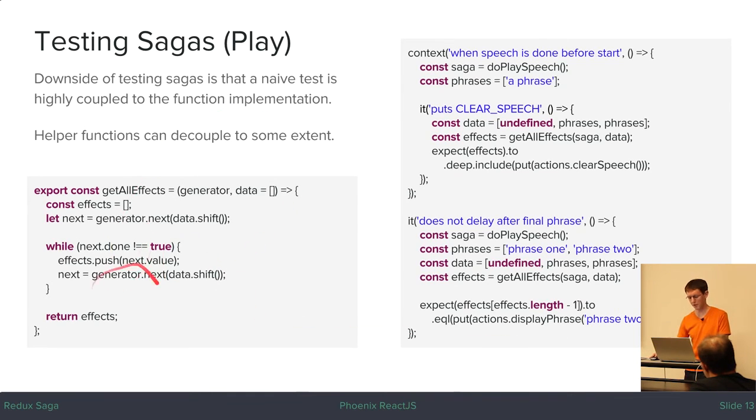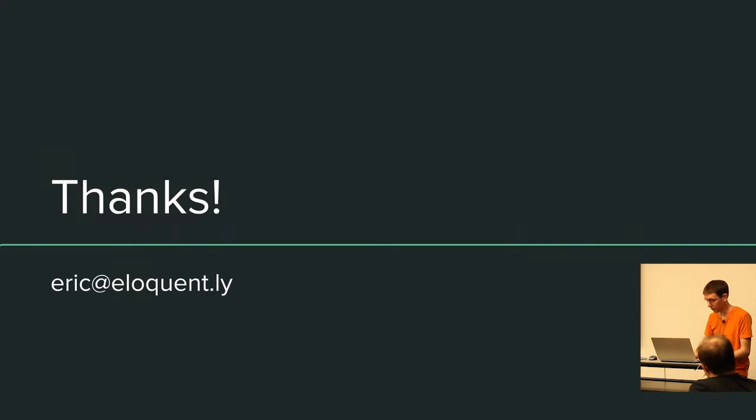And this is not necessarily a very good helper function because we're actually still coupled a little bit, because we have to tell it which data to put in. But just for the sake of illustration, this is a technique you can use to avoid that downside to testing sagas. All right, that's all for this very brief presentation about Redux Saga.